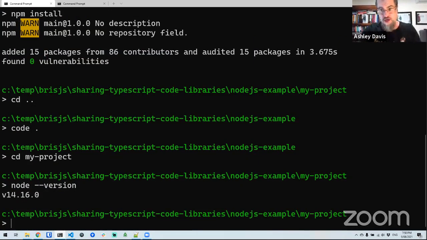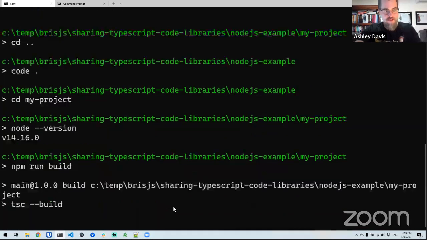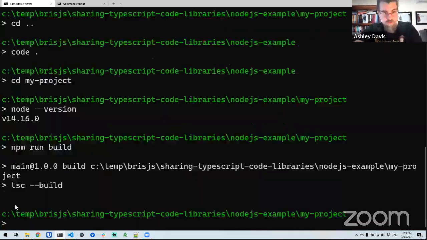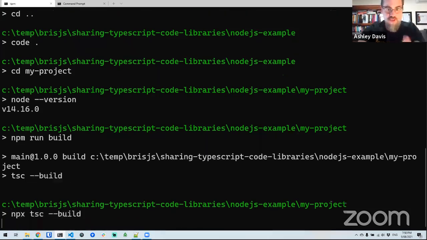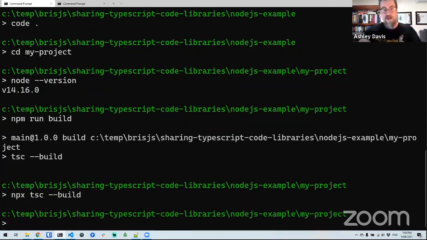Normally, when we're compiling a TypeScript program, we would just run npx tsc, the TypeScript compiler, or I've got it set up in my package.json file that I can run npm run build. And you can see that that's just running the TypeScript compiler, but it's actually got an extra option on the end here. So we can do that manually as well. This is what's enabling the TypeScript compiler, this build argument here. That's what's enabling it to basically pull in the project references.